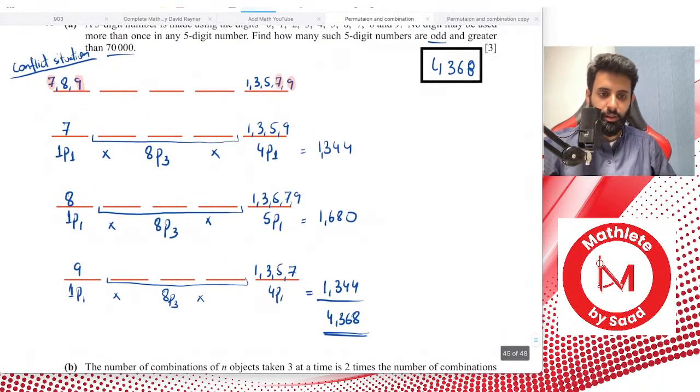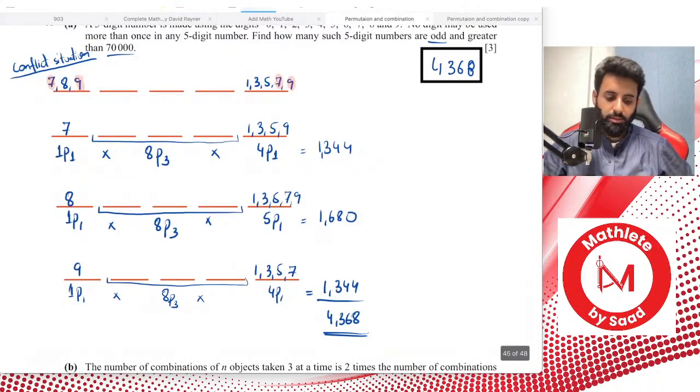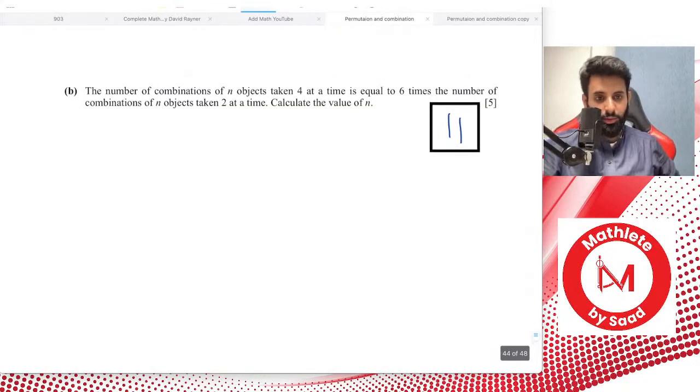I've written the answers over here, so we can check as we go along and fix anything if we do something wrong. So that's it, we're done with this question. Let's move on to the next question.